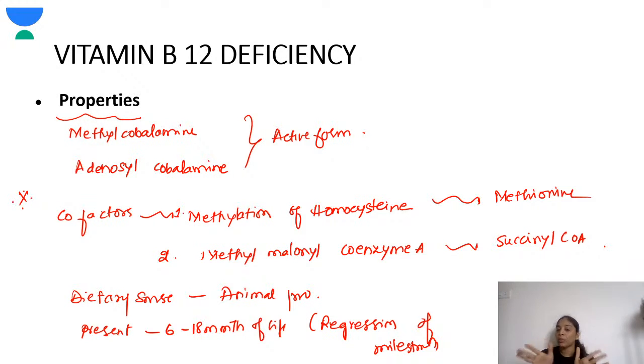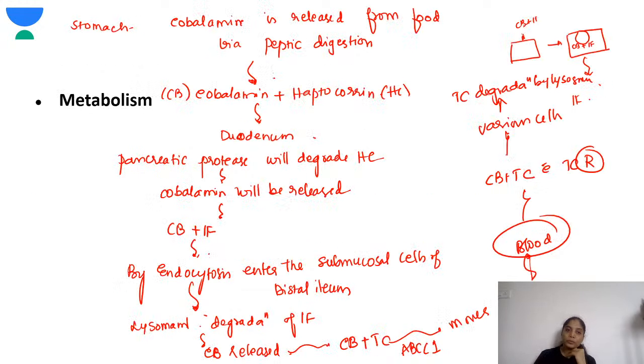Dietary source is animal products, like the organ meats, milk, curd. So these are all rich in vitamin B12. Children with vitamin B12 deficiency present somewhere between 6 to 18 months of life. They'll present with tremors, they'll present with regression of milestones. So as Ganesh said, these children present with infantile tremor syndrome. They have knuckle pigmentation.